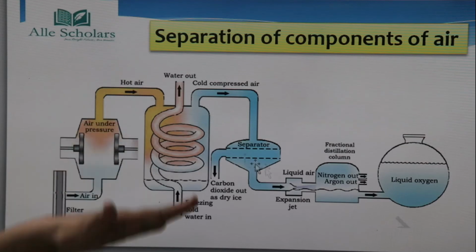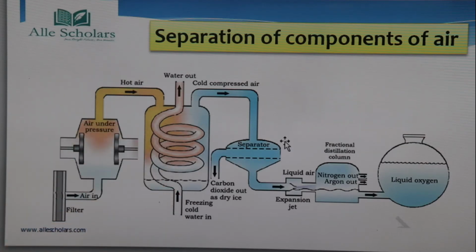You can see it is expanding because the separator volume is more. So this compressed air is going to be expanded here in the separator.